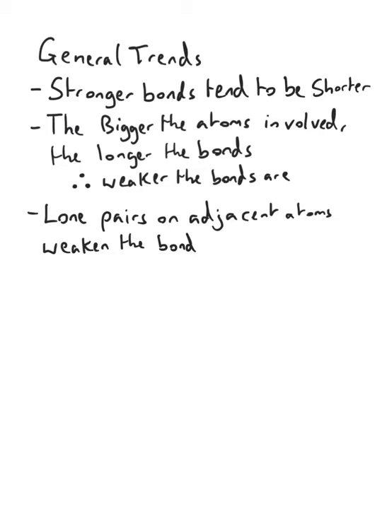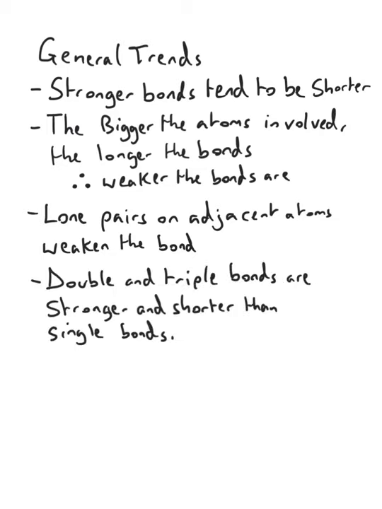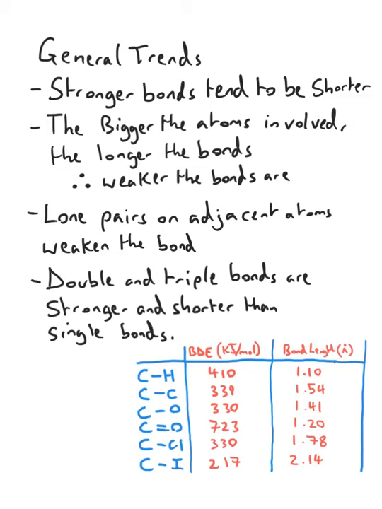Third, lone pairs on adjacent atoms weaken the bond. Finally, double and triple bonds are stronger and shorter than single bonds. These trends can clearly be seen in this table, showing the different bond dissociation energies and bond lengths of carbon bonded to other elements. See how many of these trends you can spot in the table.